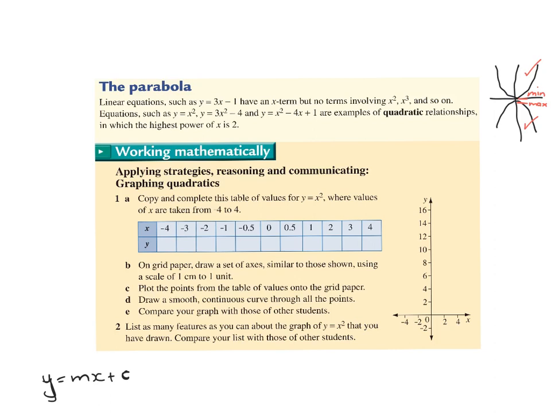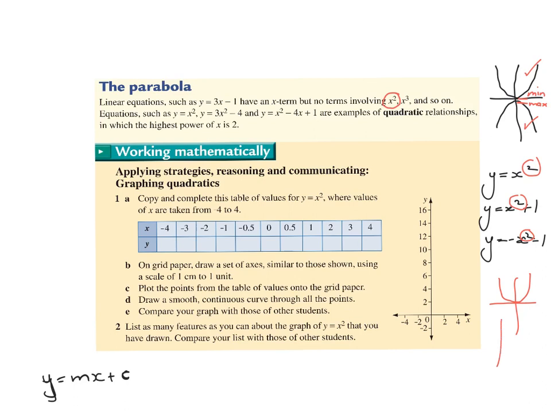But the thing to know about parabolas is that everything in their equations has this square in it. So whenever you see an equation that looks like y equals x squared, or y equals x squared plus 1, or minus x squared minus 1, because they have that square in it, straight away you know that you are dealing with a parabola shape.